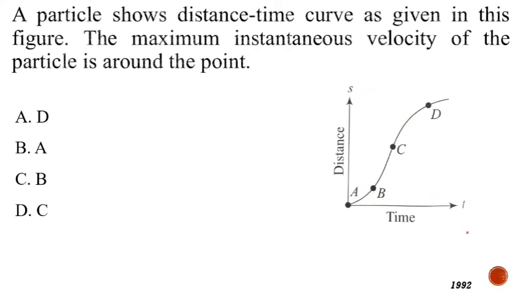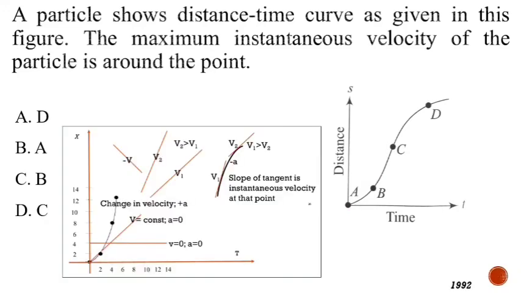Next problem, a particle shows a distance time curve as given in this figure. The maximum instantaneous velocity of the particle is around the point. So at which point the velocity is maximum, that you need to find out. Here you can see the velocity v2 is greater than v1 because it is steeper. So you should find out the slope of the curve at different given points, and compare where there is the steeper tangent. You can see that the slope is maximum for this tangent. That means this particular line indicates the maximum velocity. So at point C the velocity is maximum, and option D is correct.